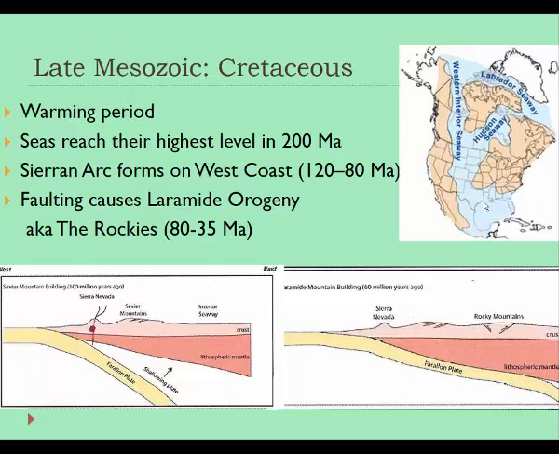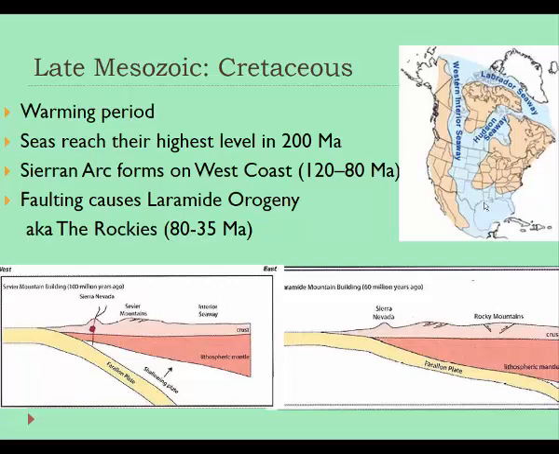And as it did this, instead of creating magma near coastlines, because it was not getting as deep, so it wasn't as hot and wasn't creating as much magma, it was creating drag along the bottom of the continental plate that was actually cracking the continent and creating these big faults. And then the rocks on opposite sides of faults were moving up and down with respect to each other. And that is responsible for the formation of the Rocky Mountain Range, which is actually made up of many different mountain ranges stretching from Colorado all the way up into Canada.